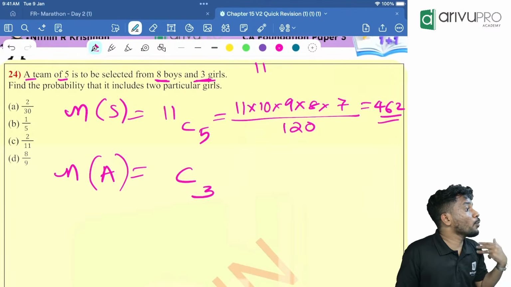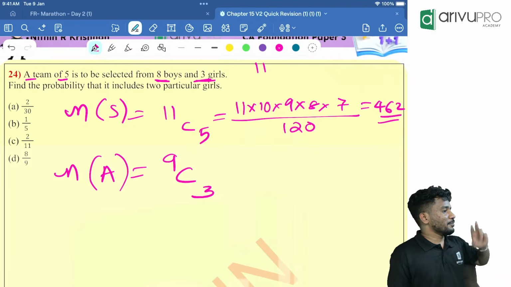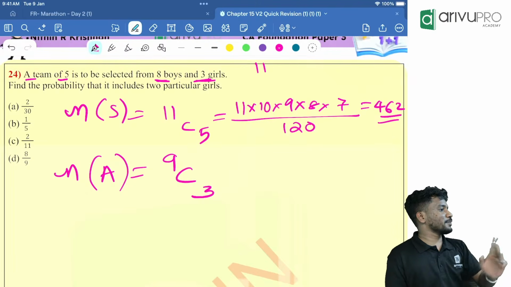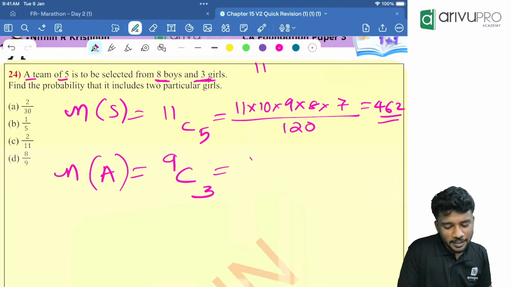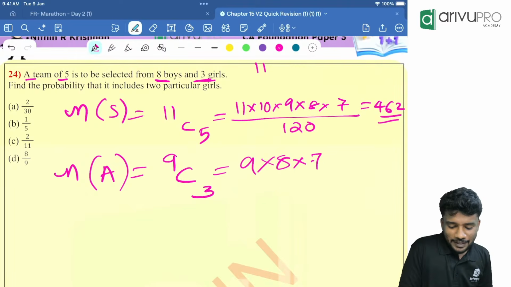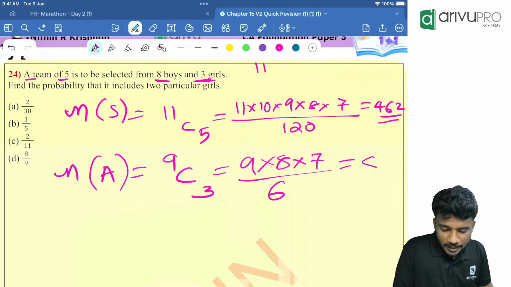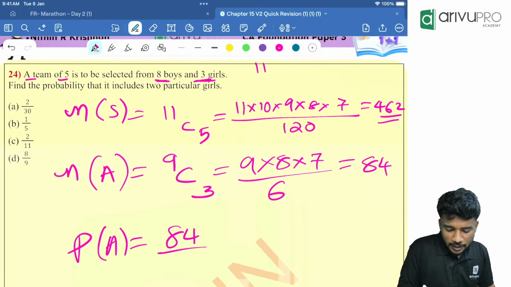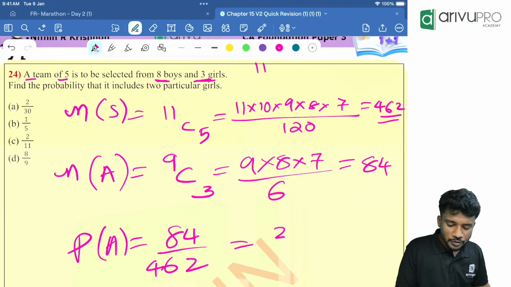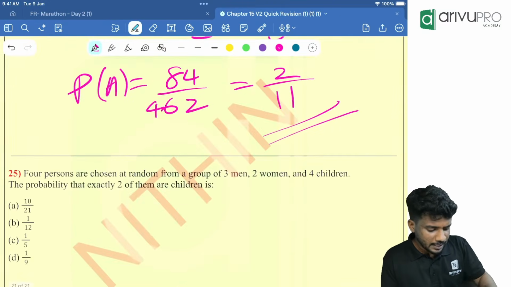But from how many remaining people we are choosing that? From 9 remaining people. Why? Because 2 girls are already selected. That means how many are remaining? 9 are only remaining. So 9C3 is our numerator. That is 9 into 8 into 7 divided by what? 6. Which is equal to how much people? 84. So answer is what? The P of A is equal to 84 divided by 462. How much is the answer, people? 2 divided by 11. Everyone got option C? Yes. Next question.